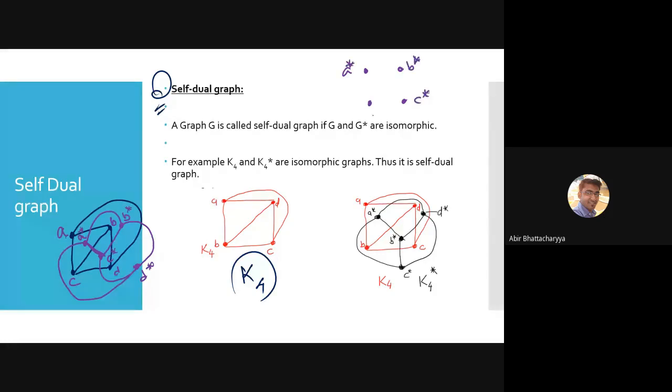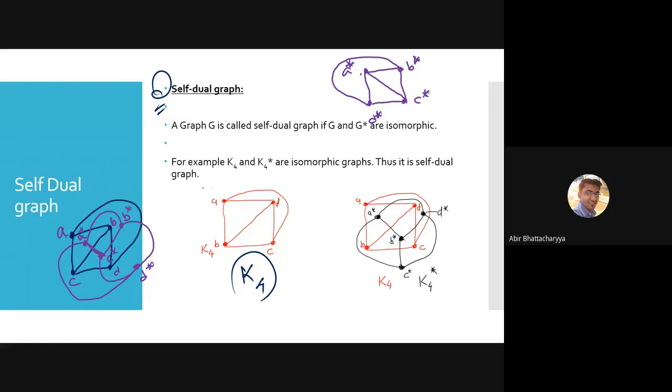A star and B star are connected, A star and D star are connected, A star and C star are also connected. Now B star and C star are connected, B star and D star are also connected. The last one is C star and D star, connected.